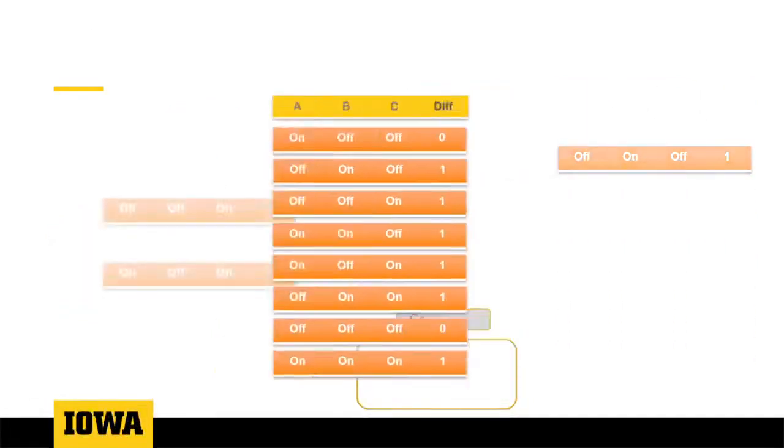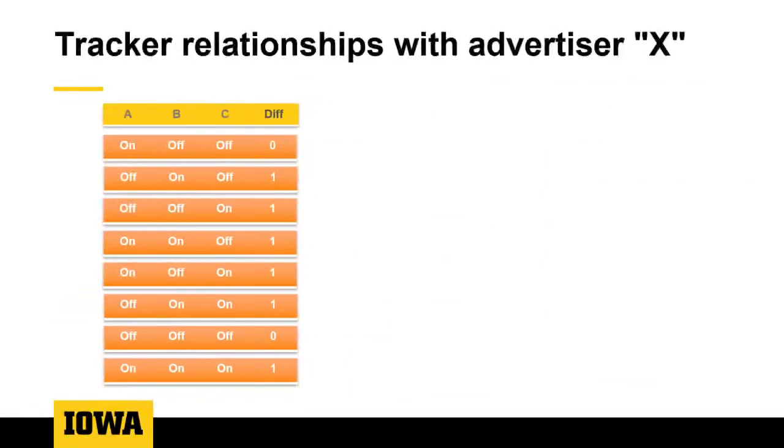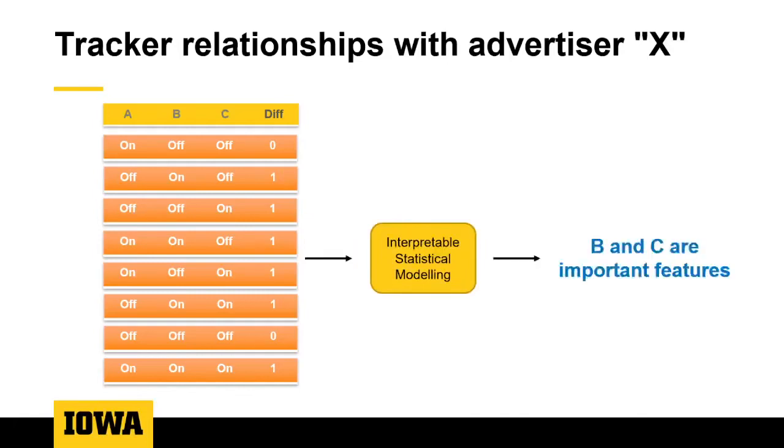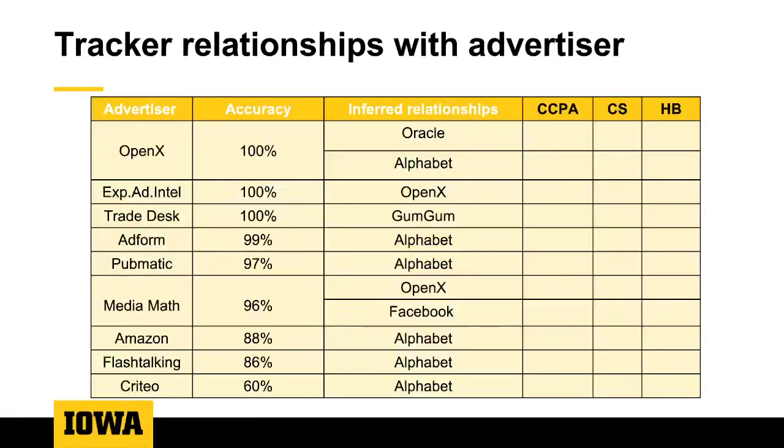Using this table, we train an interpretable statistical model that tries to predict the difference column based on the combination of the tracker blocking as a feature. If this model has high accuracy, we extract the most important features from this model, in this case B and C. And finally, this tells us that B and C have a relationship with the advertiser X. Now running this at scale, we gathered the following relationships.